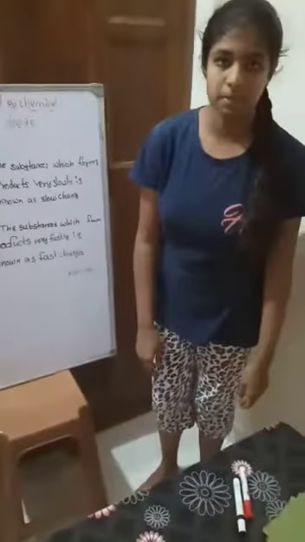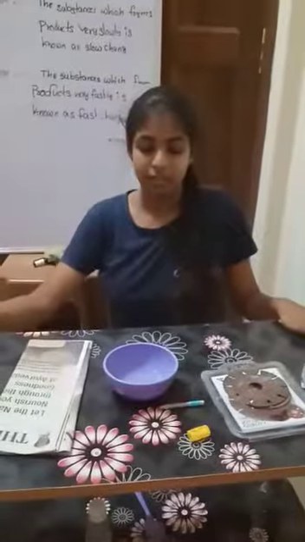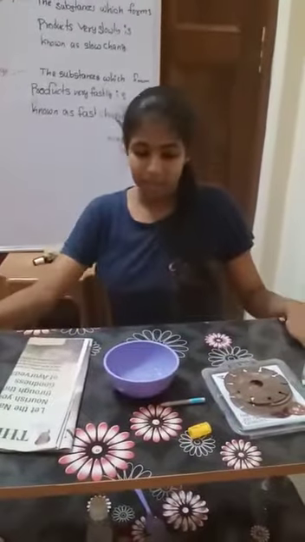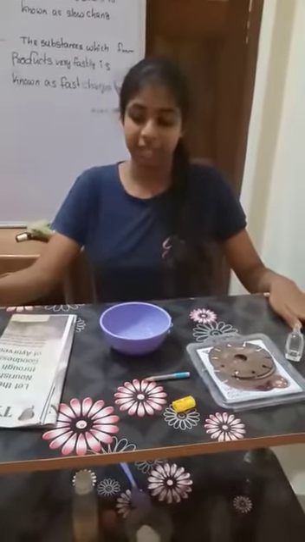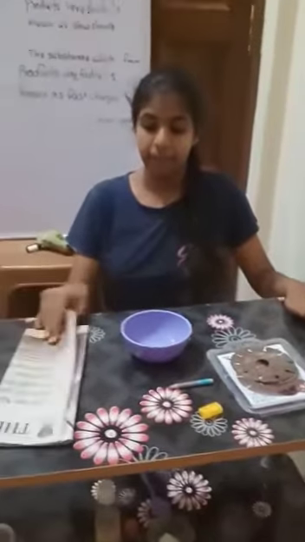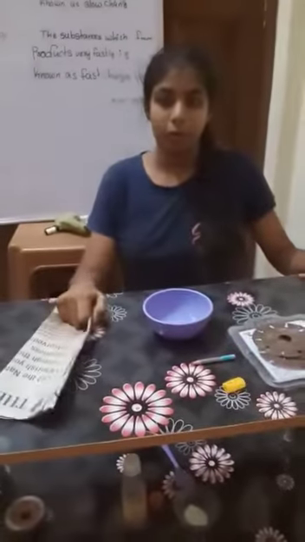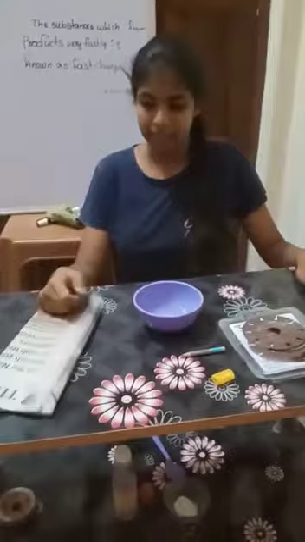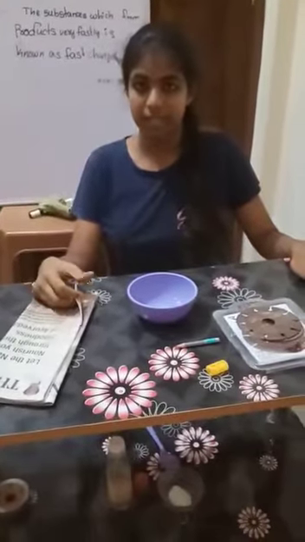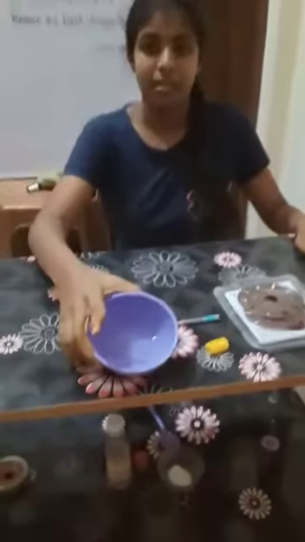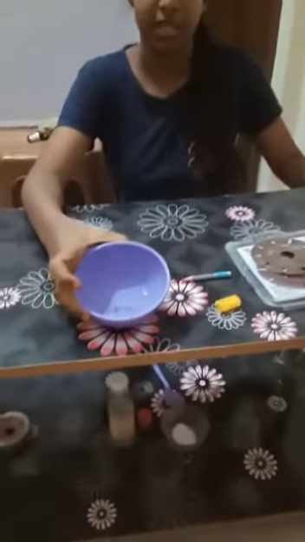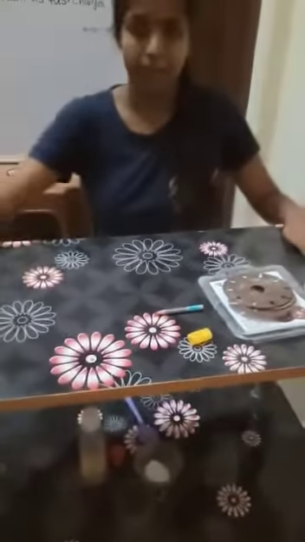Now let's see some experiments. Friends, here I have some examples of physical and chemical changes. Before seeing the properties of these changes, first let's group them. When we tear this paper, people say it is a chemical change, but it is a physical change and an irreversible change. Melting of ice is a physical change, the best example of physical change.